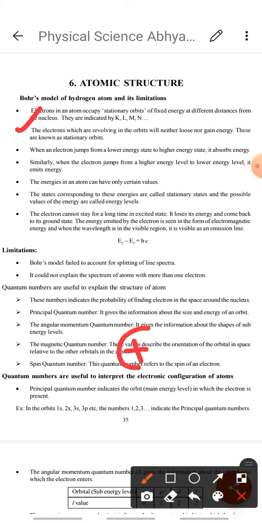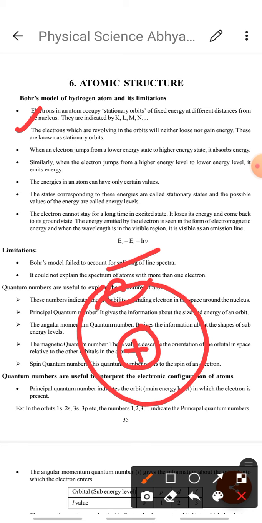So this is the nucleus. Around this, electrons revolve in a circular path. When an electron revolves in this particular orbit, it neither loses energy nor gains energy. So that's why this orbit is called what? Stationary orbit.